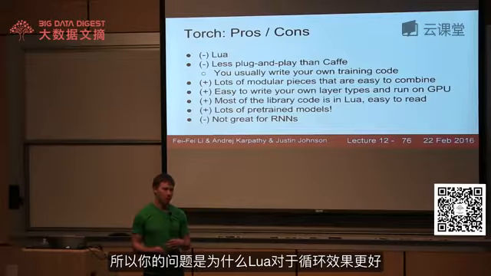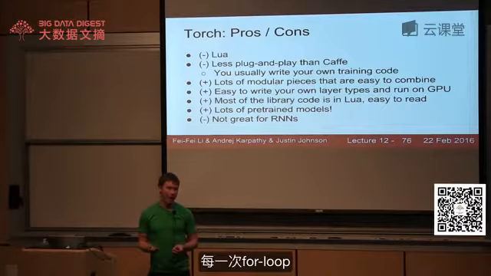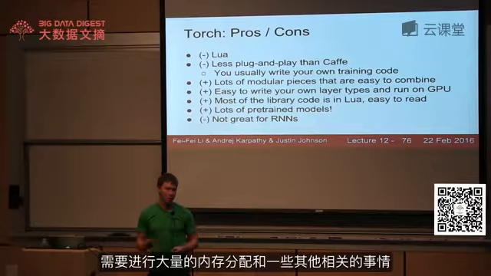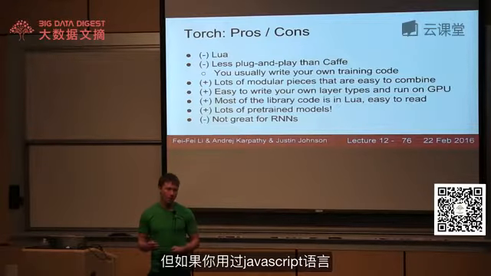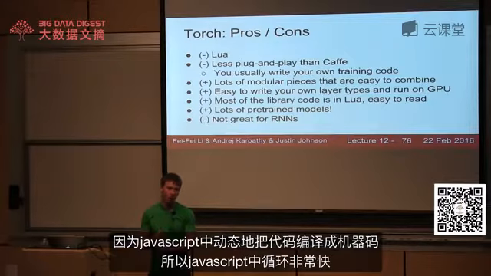Oh, so the question was about how bad for loops are in Lua. And Python is interpreted, right? That's really why for loops are really bad in Python, because it's interpreted, and every for loop is actually doing quite a lot of memory allocation and other things behind the scenes. But if you've ever used JavaScript, then loops in JavaScript tend to be pretty fast, because the runtime actually compiles the code on the fly down to native code. So loops in JavaScript are really fast.